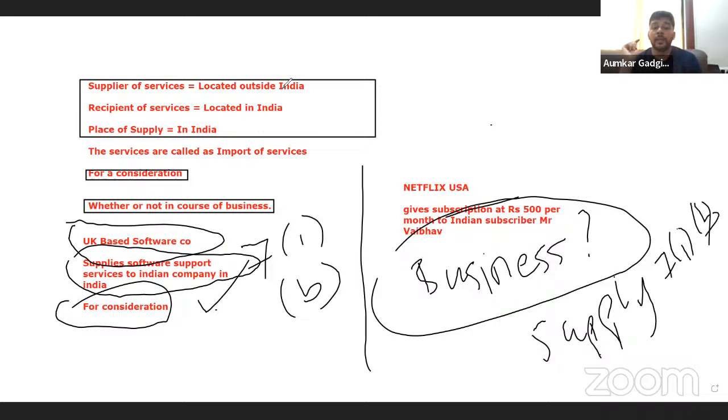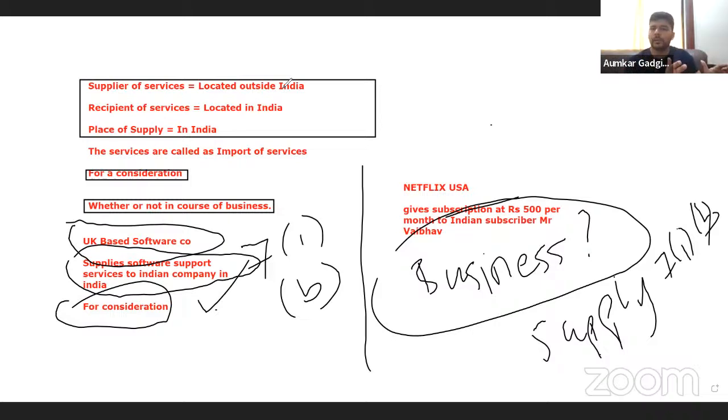Are you getting it? So what was in section 7(1)(a)? Supply by sale, exchange, transfer and so on, for a consideration in the course of furtherance of business. What does 7(1)(b) say? Import of service for a consideration, whether or not in the course or furtherance of business.